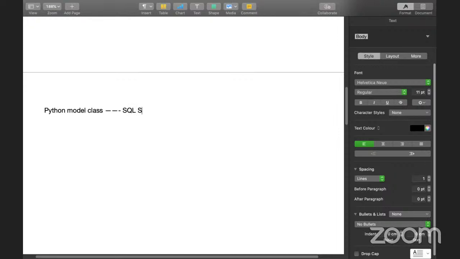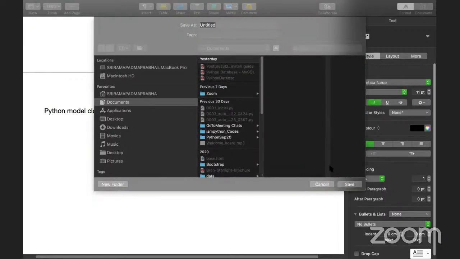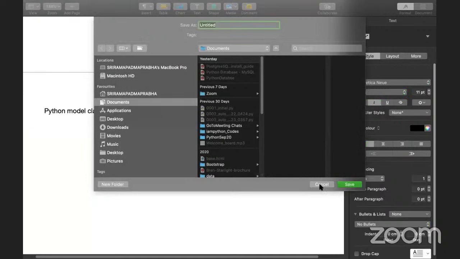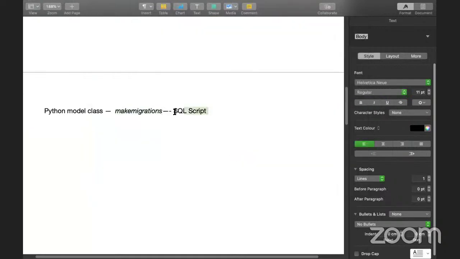How can I do this? We have to use the command called make migrations. If you want to convert this Python model class into the SQL script, then we can use the make migrations command. And this SQL script, if you want to run it,